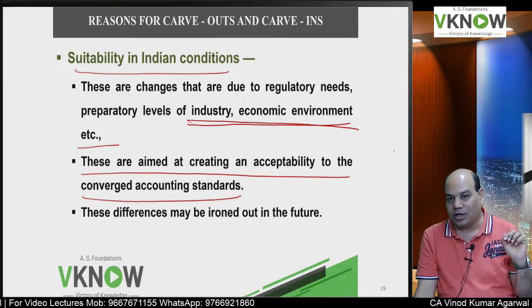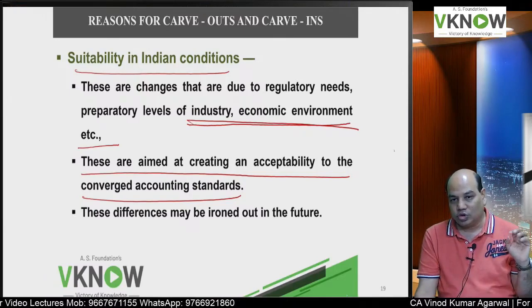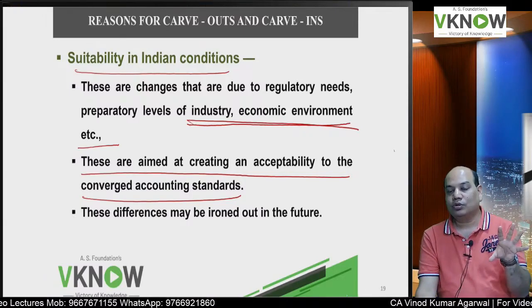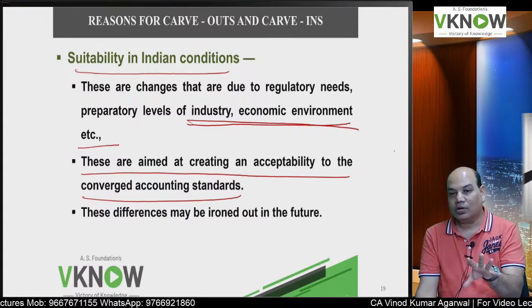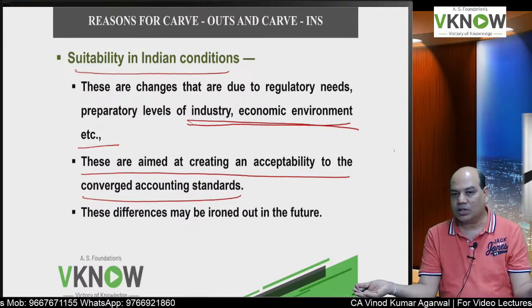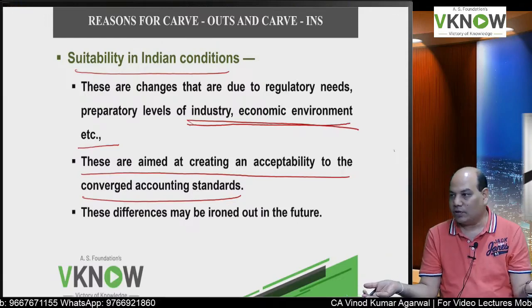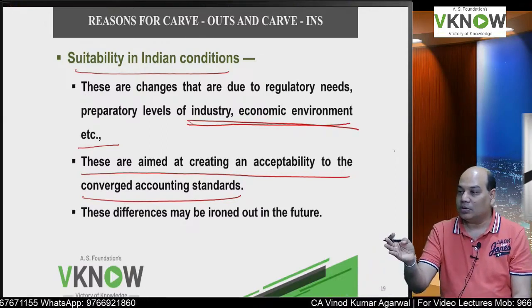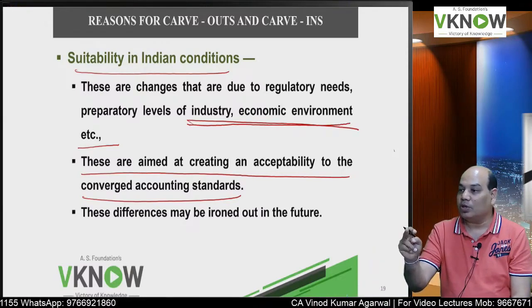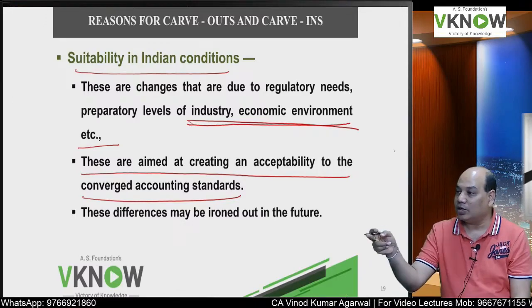Banks are not following the IND AS right now, because every time RBI wants to make the banks follow IND AS, then a lobby starts and they postpone it. The reason is that under RBI regulation, NPA is declared after 90 days.